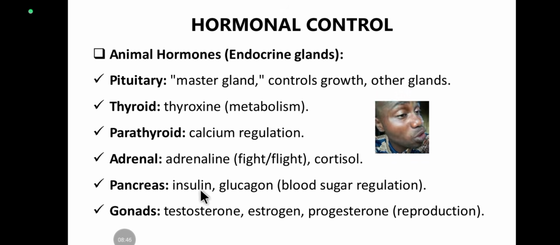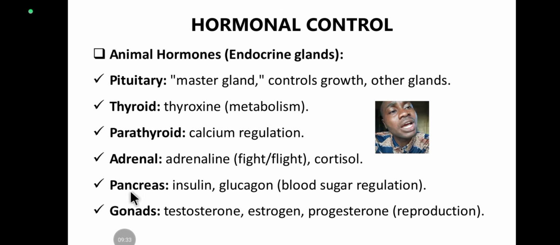What is the function of insulin? Both of them work opposite to each other. Both of them deal with sugar. Insulin helps to regulate sugar level; it helps to bring down the sugar level in the blood, while glucagon helps to elevate sugar level. So when the sugar level of the blood is low, glucagon comes into action and signals the liver to start metabolizing all those stored glycogen. They are converted to glucose so that the body can use it to elevate the sugar level. That's it, regulating blood sugar level.